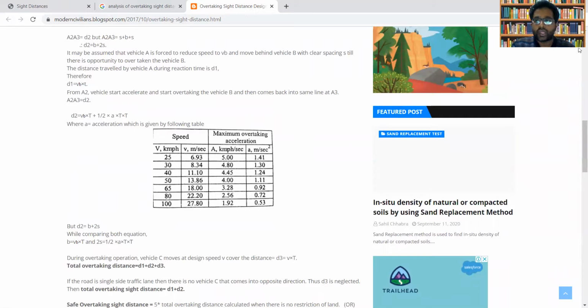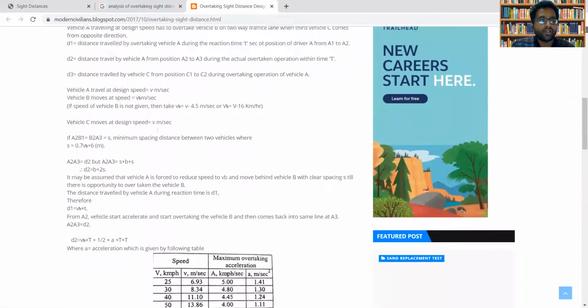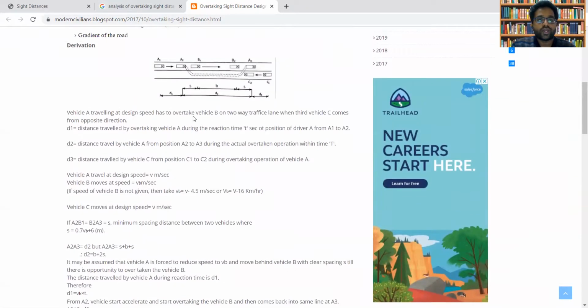But D2 can be written as b plus 2S. What is b plus 2S? Small b means the change in position of vehicle B from B1 to B2, and S is the spacing between the two vehicles.